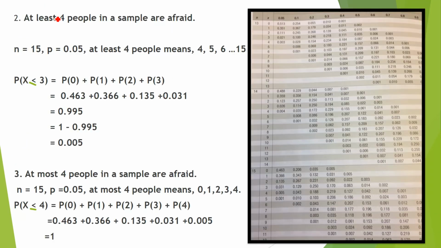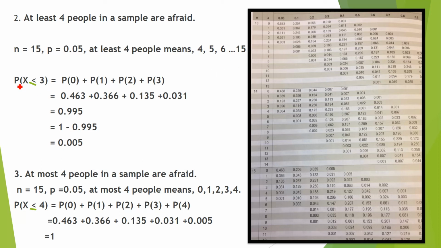Now, at least 4 people in the sample are afraid, out of 15. At least means 4, maybe 5, maybe 6, up to 15 people afraid to go to the mall alone. So here is a trick. If you do the probability of 4, then 5, then 6, 7, 8 up to 15, it's too long.